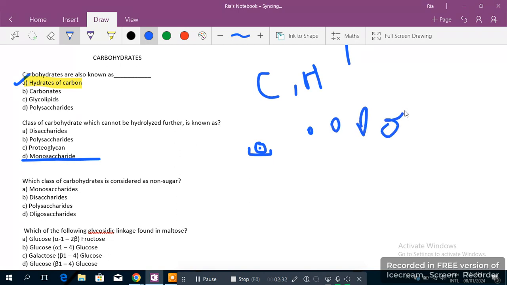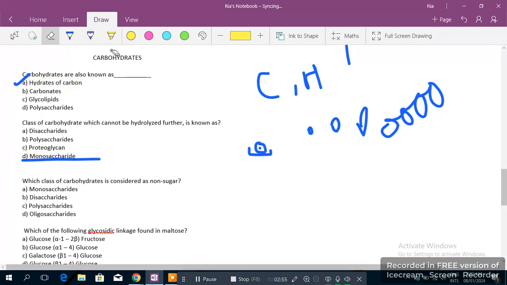If you find more than 7 in the structure, then we can say yes, it's disaccharide. When you find more than that, it could be 10 or above 10, it would be polysaccharide. So the right answer here would be monosaccharide, because you cannot hydrolyze this anymore. Of course you cannot, because it's the smallest unit, and everything combines with this to form.